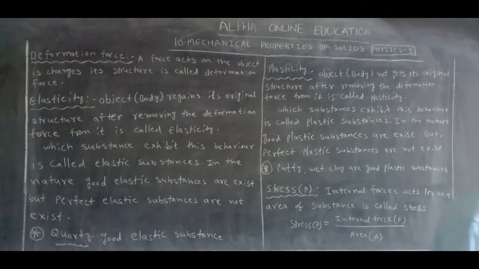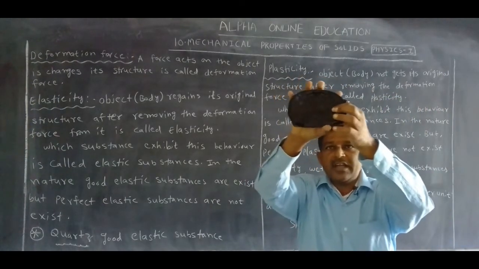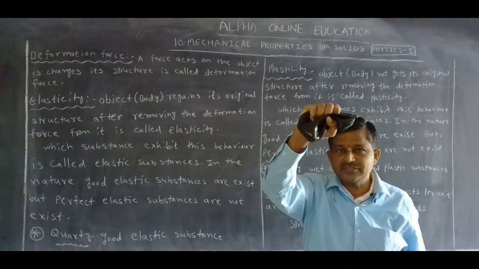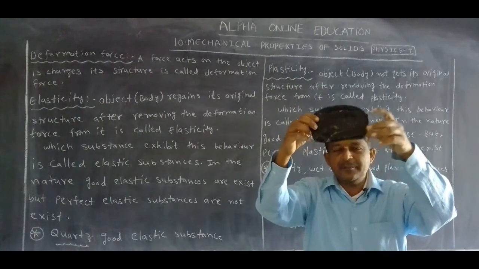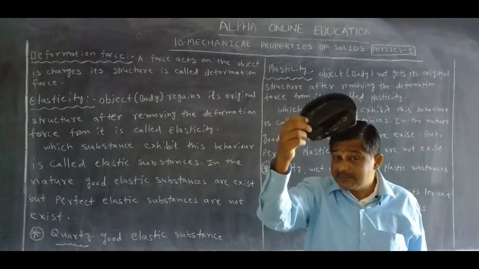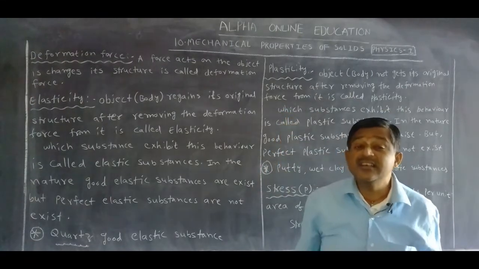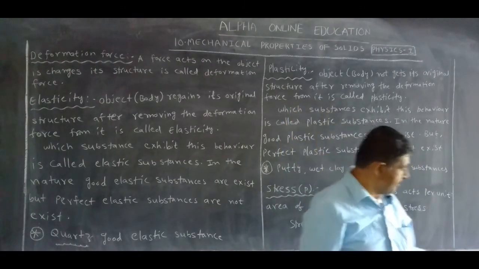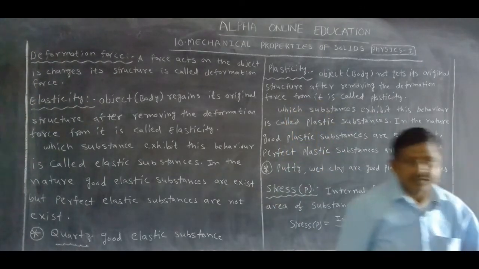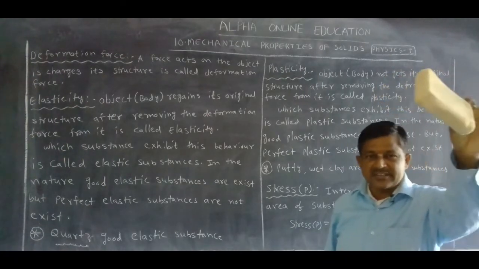Now let us take one solid. Now I am applying a deformation force, then removing it. Does it regain its original shape? Yes. This property is called elasticity. This is an elastic substance.